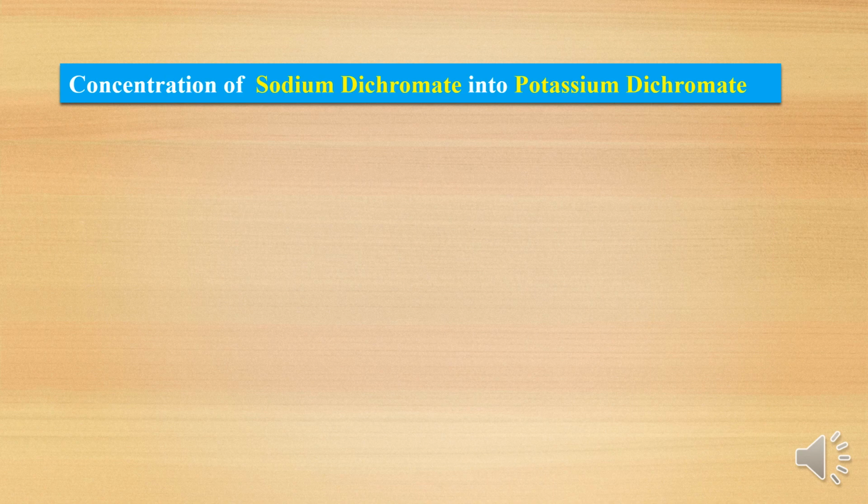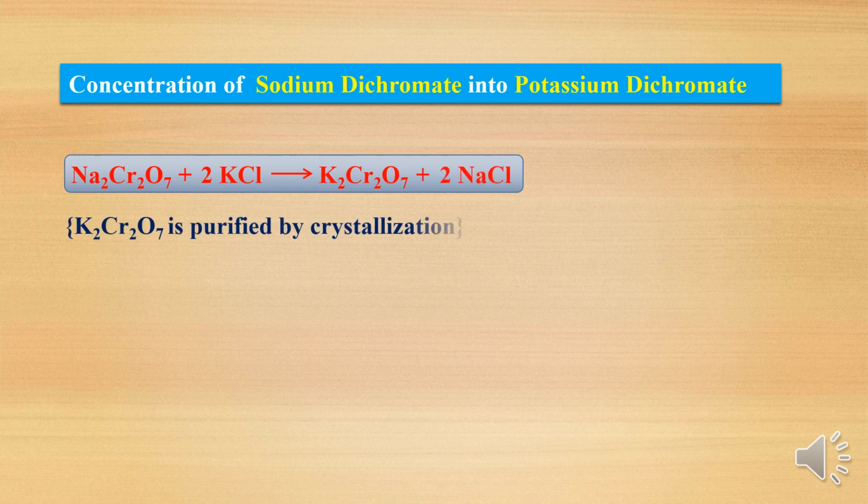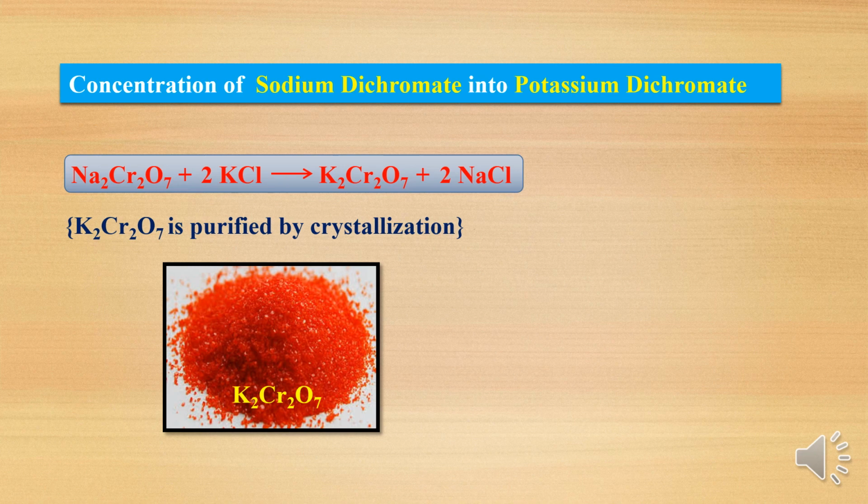Now the third step reaction: in the third step we have prepared potassium dichromate using sodium dichromate. So when sodium dichromate is treated with potassium chloride, it undergoes double decomposition, and sodium dichromate is converted into potassium dichromate. This potassium dichromate is purified by crystallization. Potassium dichromate is orange color crystals.